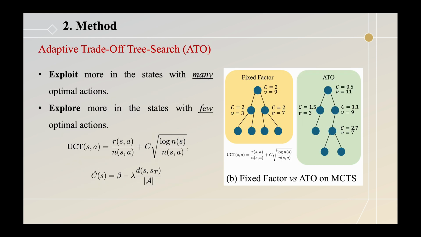Our adaptive trade-off tree search strategy is intuitive. In SRP, many optimal actions exist at the beginning, so the search should exploit more. As the task progresses, the number of optimal actions decreases, and the algorithm needs to explore more. We implement this by dynamically adjusting the hyperparameter C in the UCT equation based on the current state.